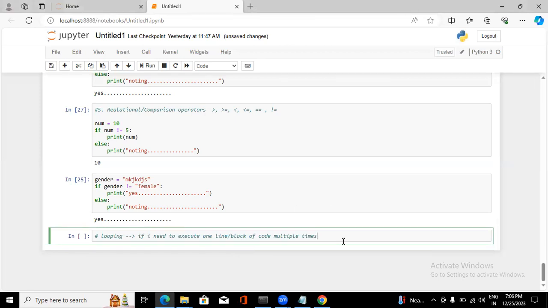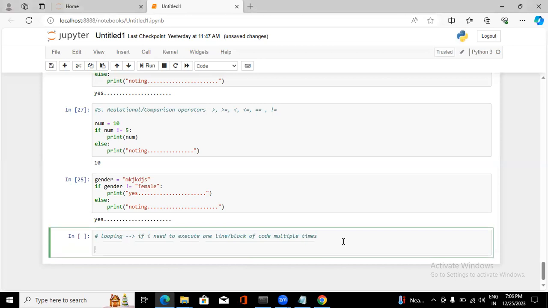For example, I need to print Python 5 times. Normally what I am going to do is give the print statement 5 times.